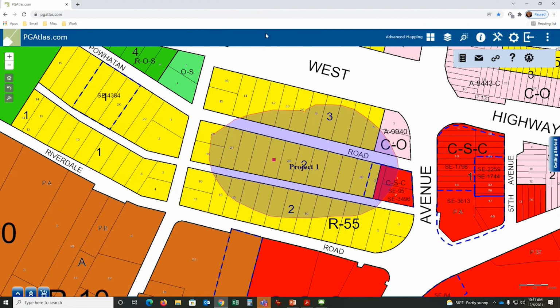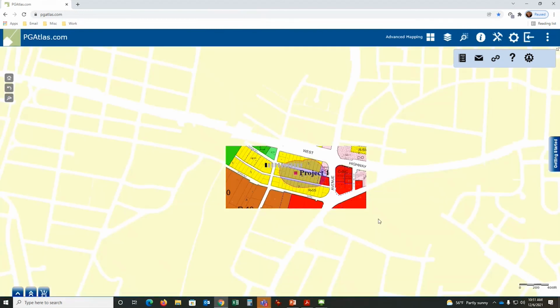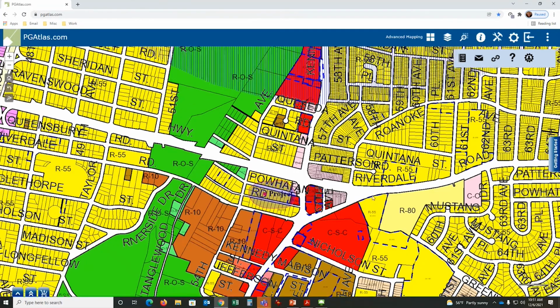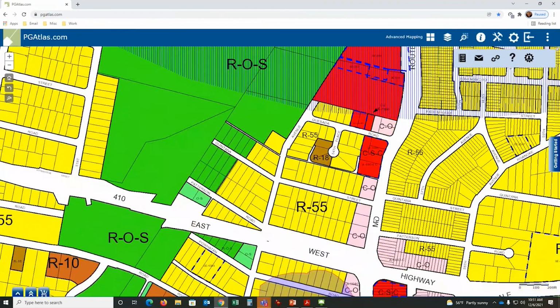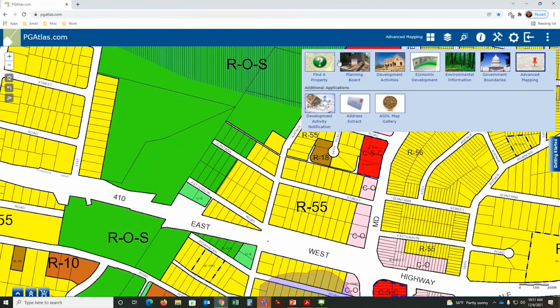So that is it for PG Atlas. I think I've covered everything. If you need to leave, it's a good time to go. What I wanted to cover, if people are still willing to stay on, is these icons here, because what we've talked about this morning is advanced PG Atlas. That's what we've used all morning long. But there are other subset tools that are built into PG Atlas and other web map applications that are useful to staff. So I'm going to cover that. If you need to go, great. I thank you for attending. Always send us your feedback. And with that, I'll keep going.